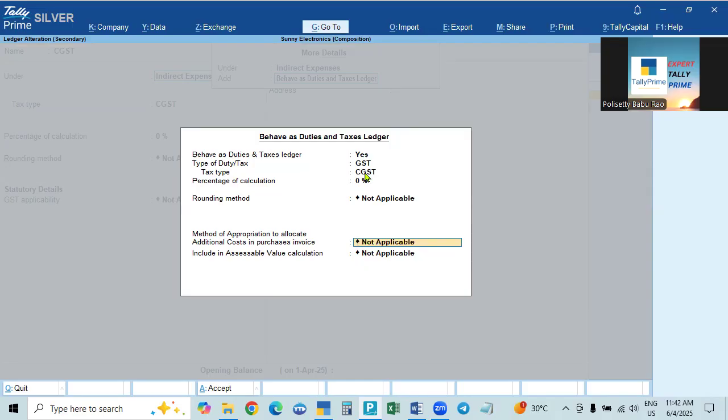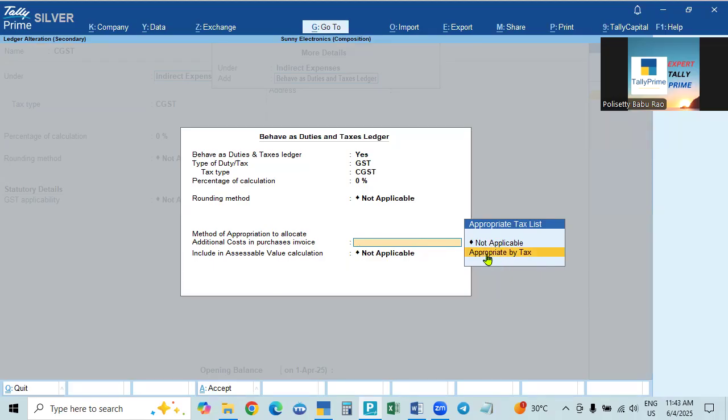But it is to be added to the purchase. This is for calculation. It is to be added to the purchase price. For that, the method of appropriation is used to allocate the additional expenses. We are adding the additional cost to the purchase in the purchase voucher. That is why, if you click the space bar, it will show the window. So here it will show not applicable.